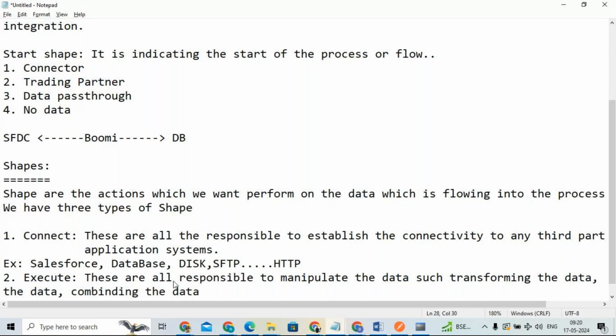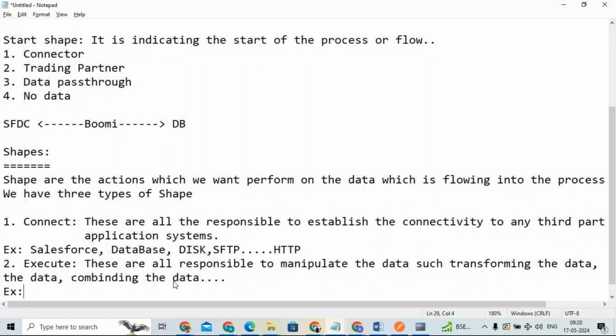So like this we can do multiple actions, with different shapes. We have the data process shape, the process call shape, and the map shape. These are all different shapes available in the execute type.